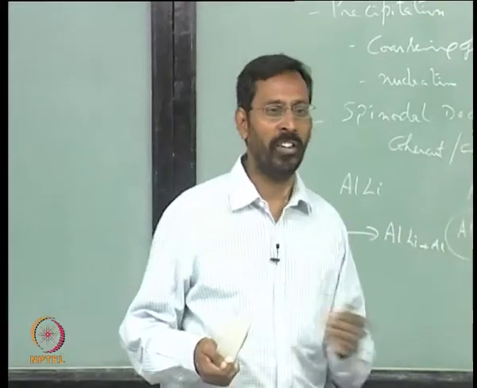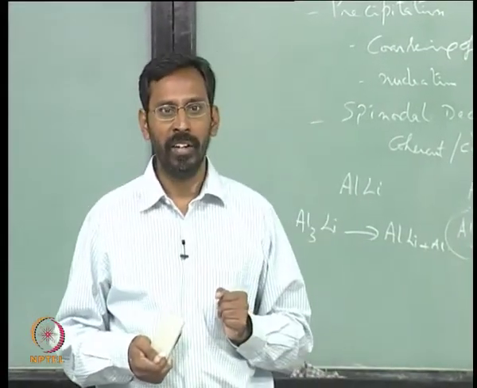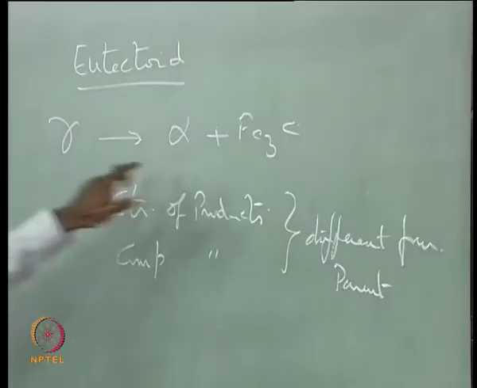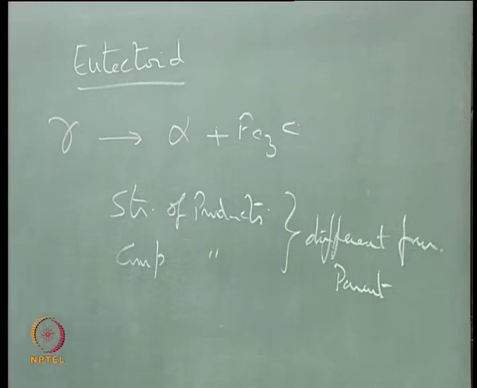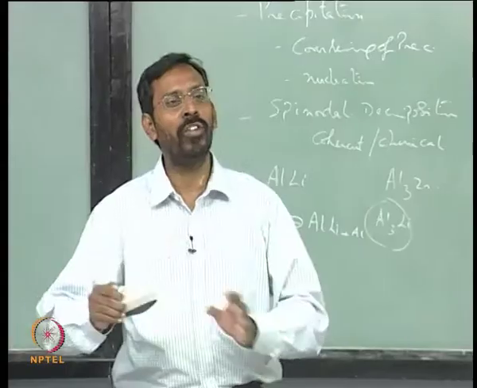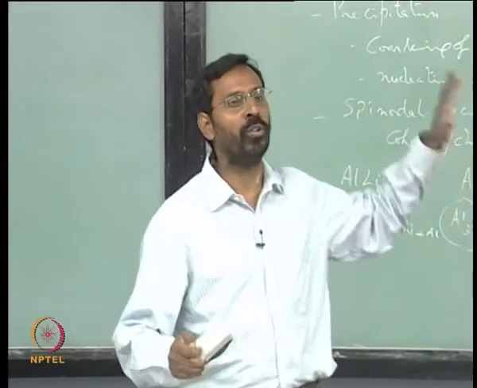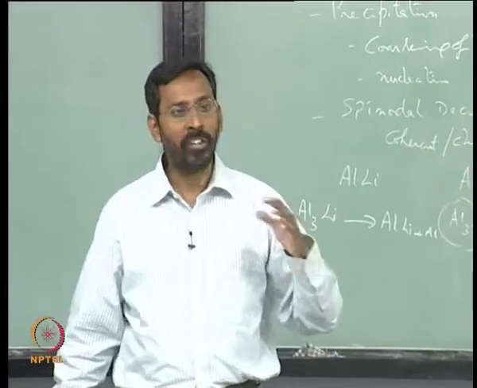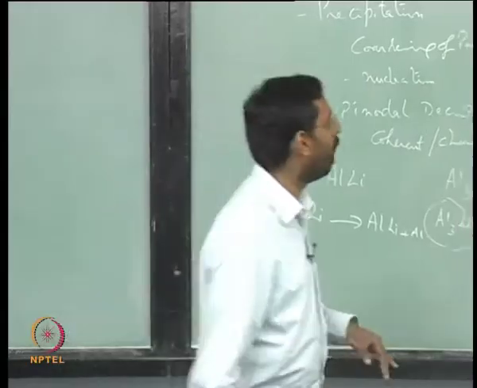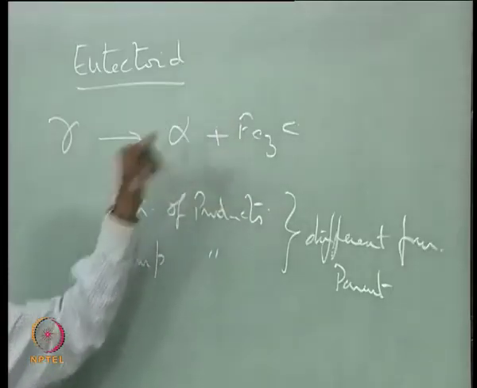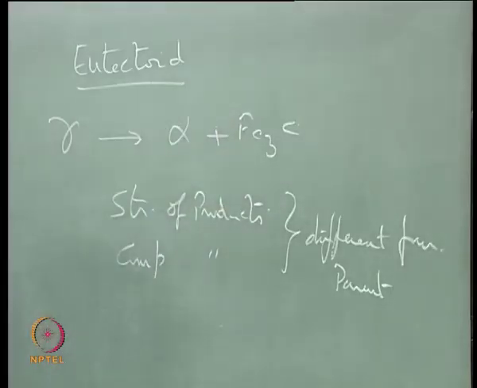Here you have no choice. Here your phases are fixed, your eutectoid phases are fixed. So the product phases are fixed. Once the product phases are fixed, automatically their structures are fixed, their compositions are fixed. As a result the system has no choice of choosing something else, so it has to go through only that process. If it has to go through that process, then the activation energy for such a process depends on what?